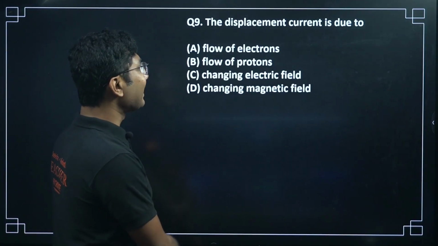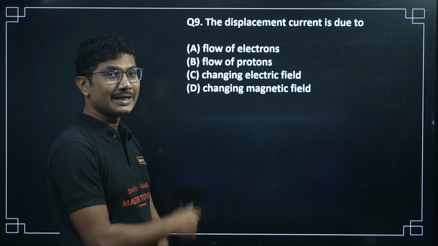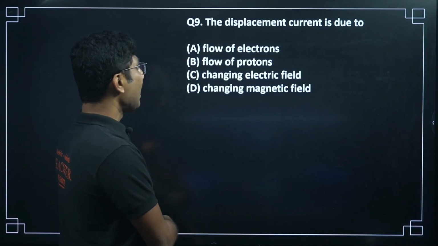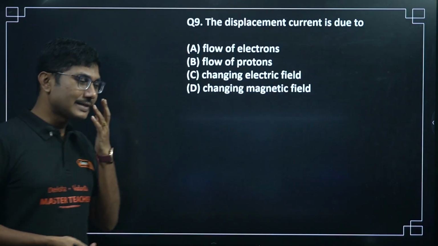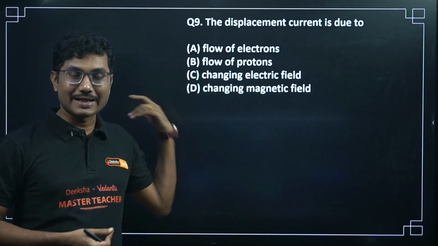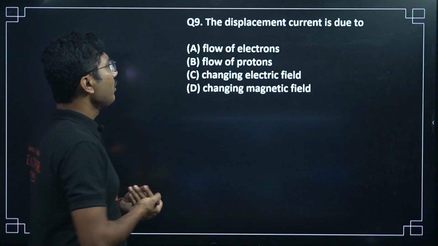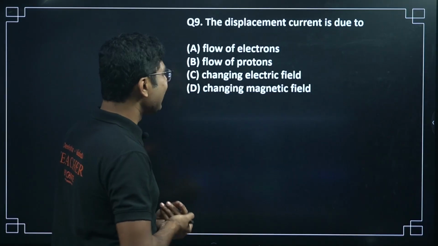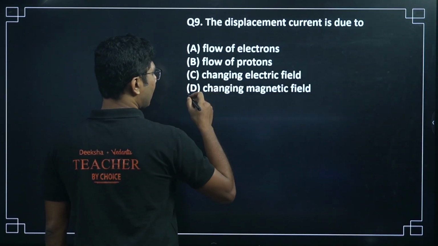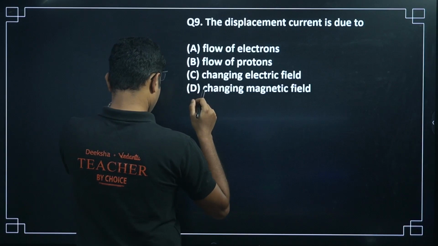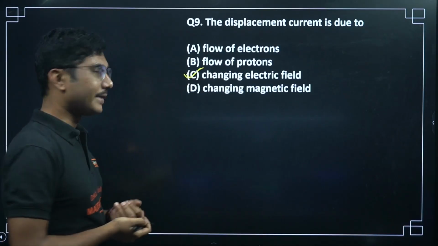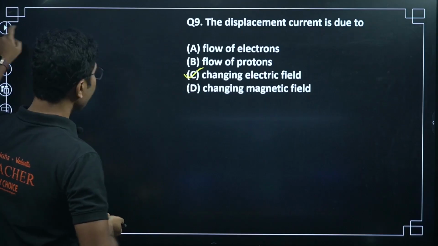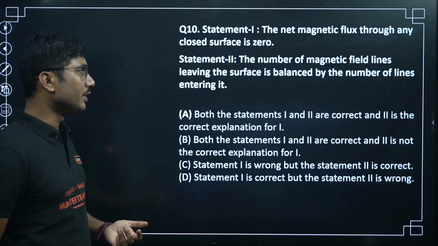The displacement current is due to, what is displacement current? It is a question from electromagnetic waves. Now I have not discussed the chapter, but this question as an MCQ is important. It is basically a changing electric field. A changing electric field gives rise to current, which is called displacement current. We will discuss that in a future video.